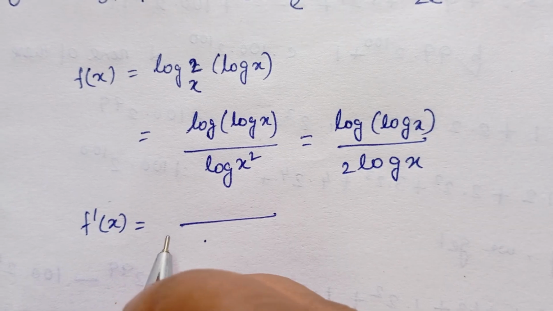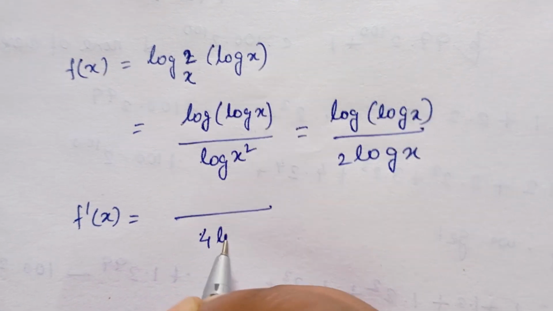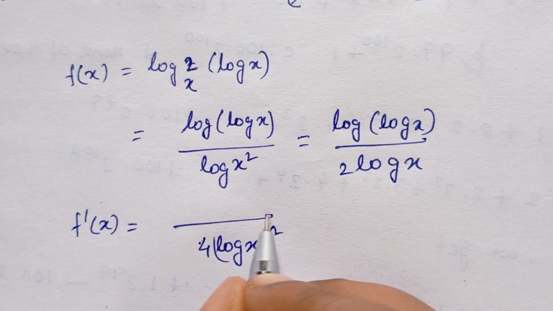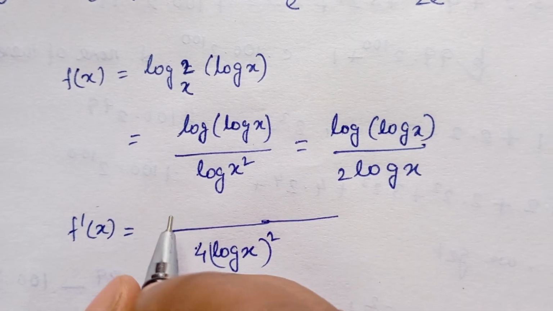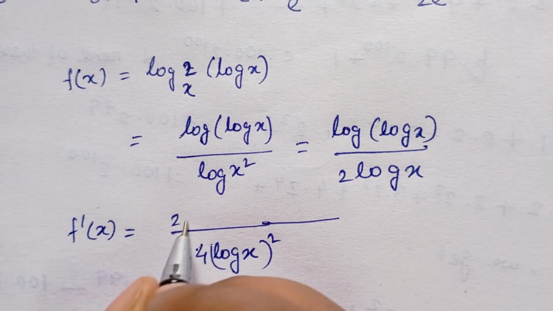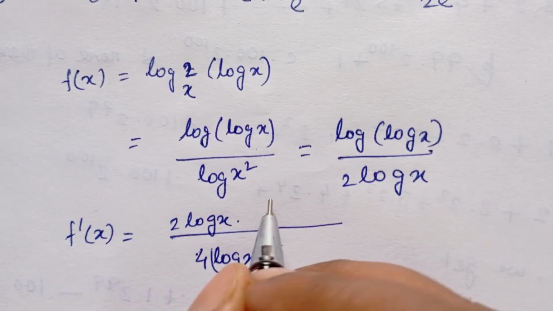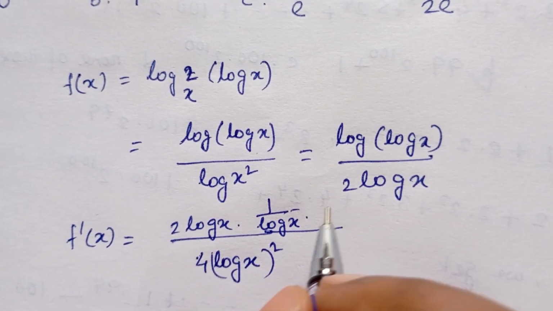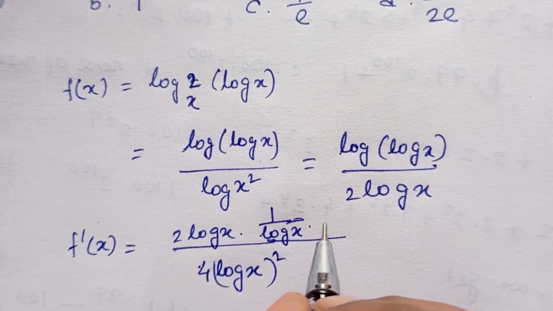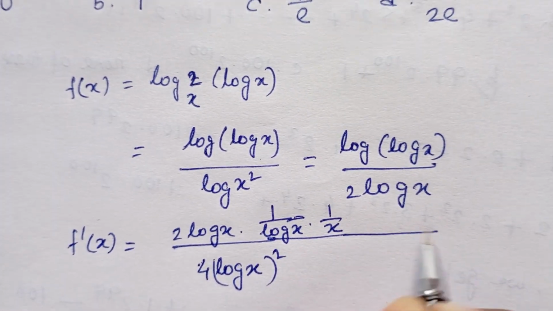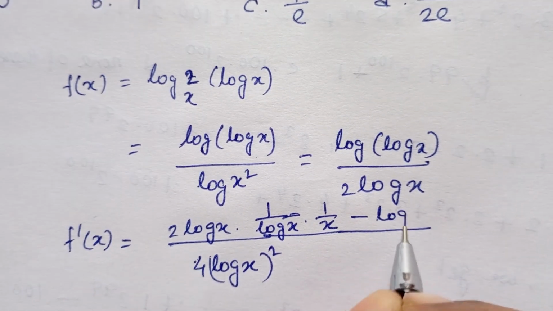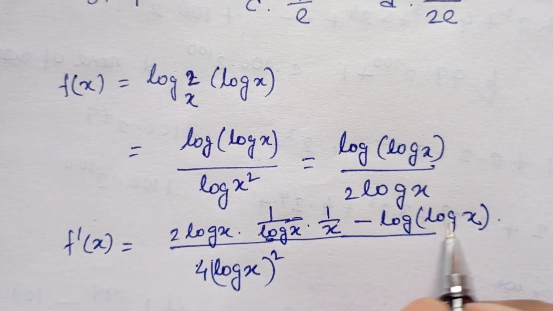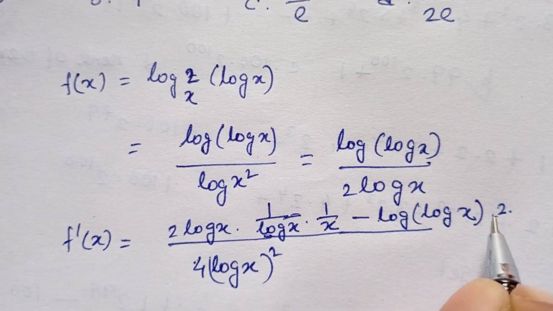F dash x is equal to, over 4 log x whole square, here we are getting 2 log x into, for log of log x, 1 by log x into, for this log x, 1 by x, minus log of log x into, for 2 log x we are getting 2 by x.